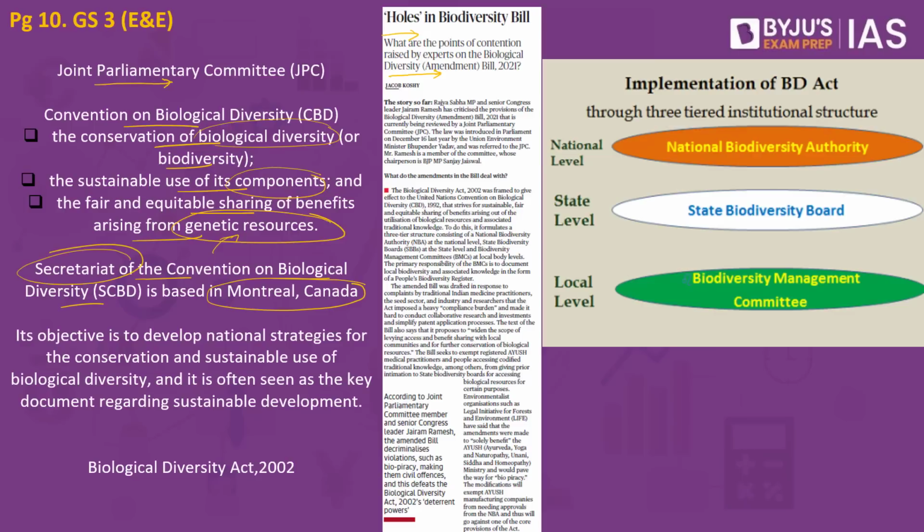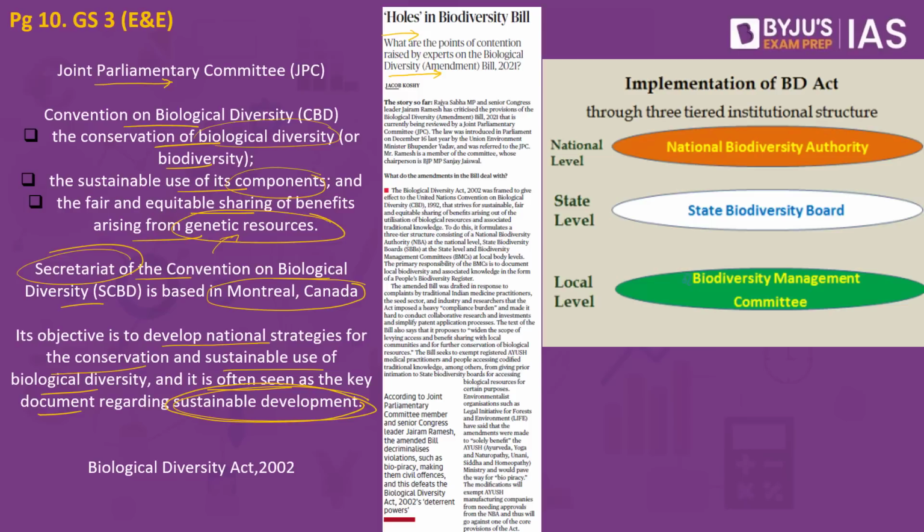And do note, one of the important objectives of this convention is to develop national strategies for the conservation and sustainable use of biological diversity, and it is often seen as the key document regarding sustainable development. So what do you understand from this? This convention is encouraging countries, asking them to come up with their own national laws.